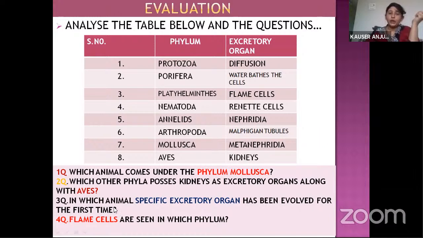And the third question: in which animal has a specific excretory organ evolved for the first time? Flame cells were seen in the flatworms. And next, flame cells are seen in which phylum? In the platyhelminthes.